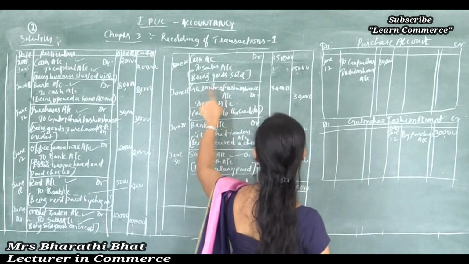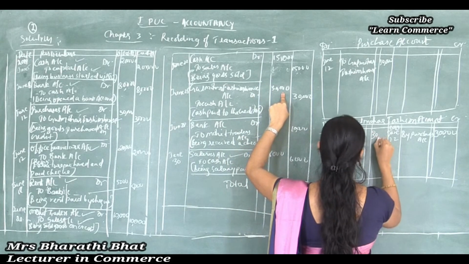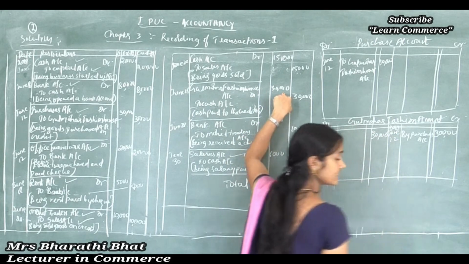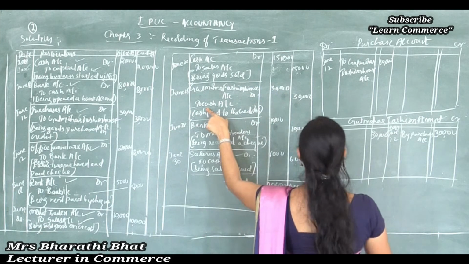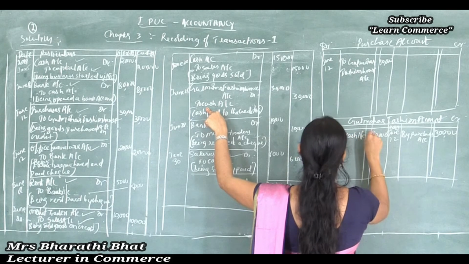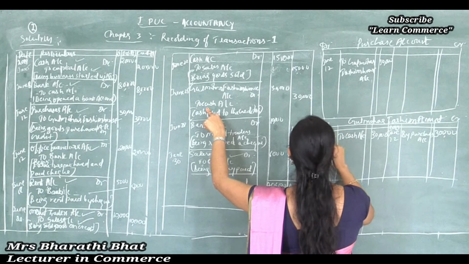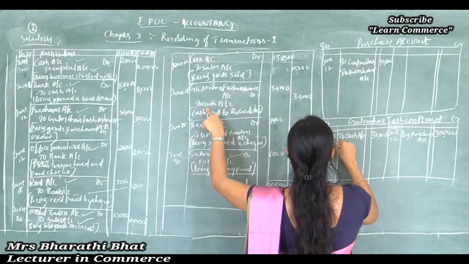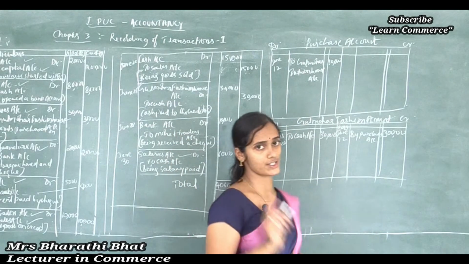Gulmohar Fashion House shows debit value 30,000, getting my point? This account is affected by the cash account, so easily we can record to cash account as it is, 2018 June 25, to cash account. The other remaining transactions are not affected.